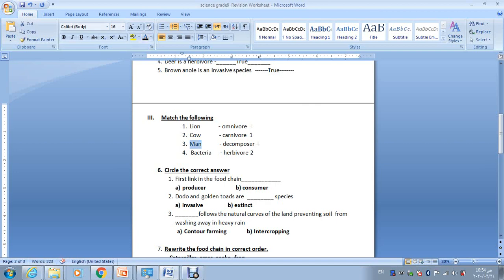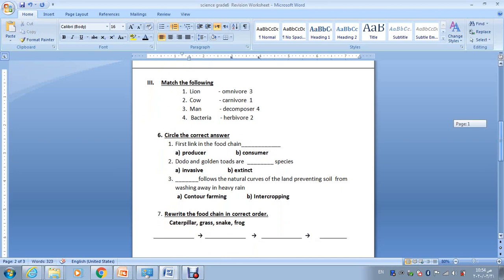And the man, just like I said a while ago, eats both animals and plants, so we call it an omnivore. And the bacteria feeds on the dead animals and plants, so we call it a decomposer. Okay. Now circle the correct answer.